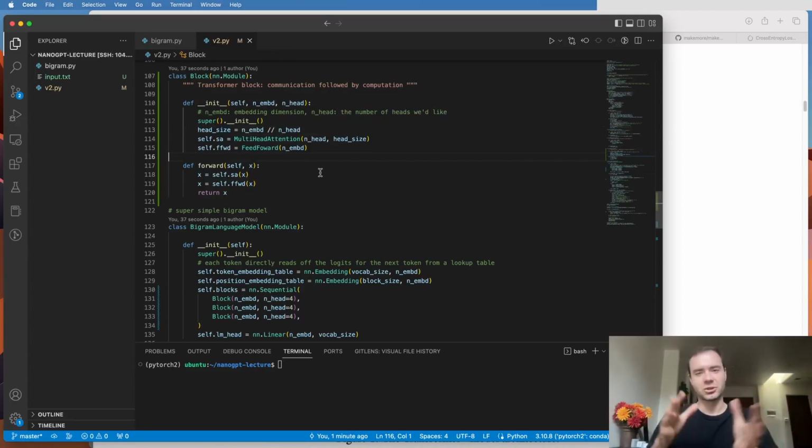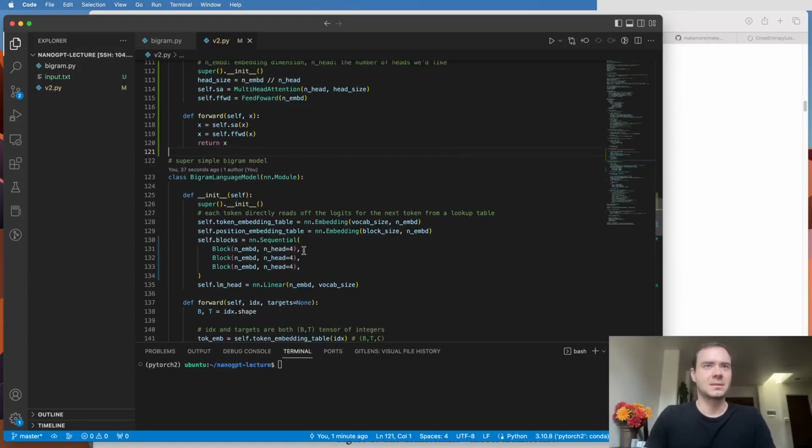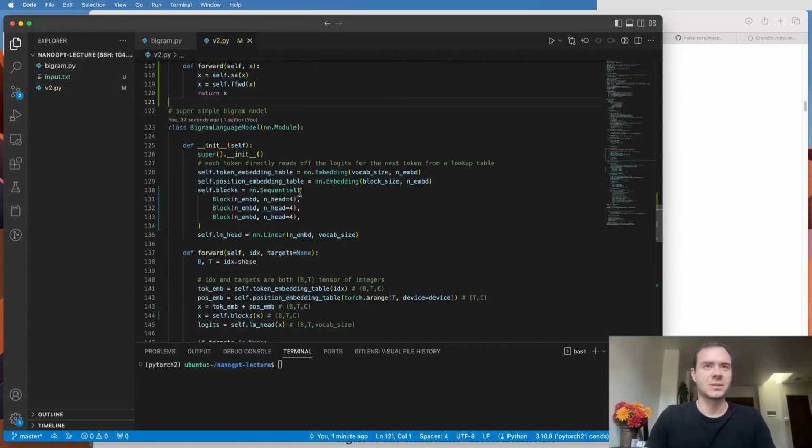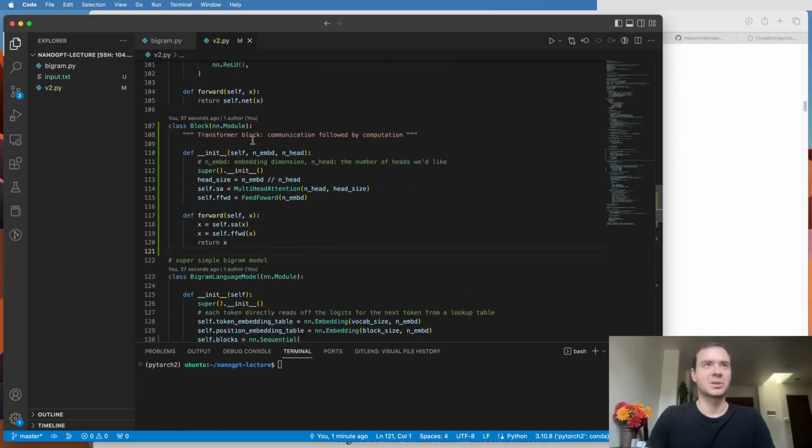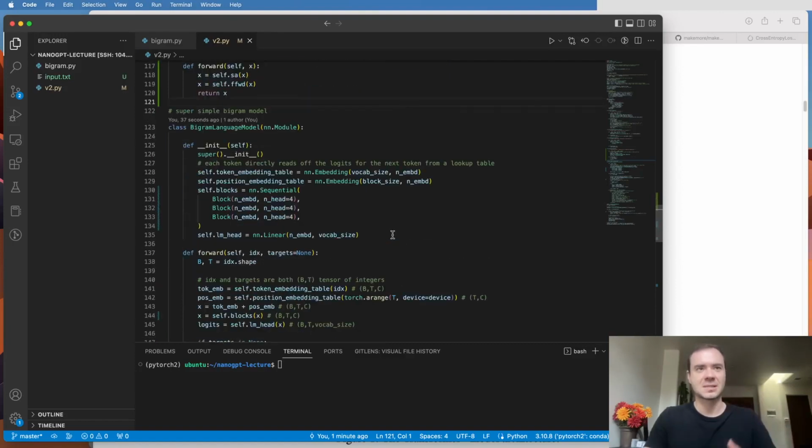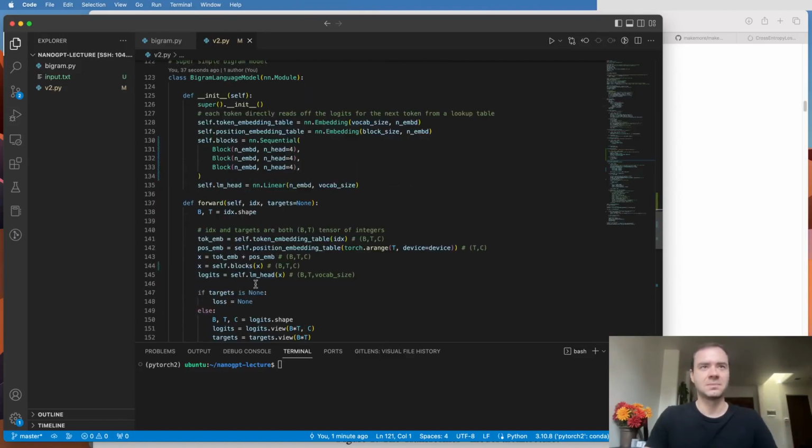So this is how the transformer typically structures the sizes. So the head size will become 8, and then this is how we want to intersperse them. And then here, I'm trying to create blocks, which is just a sequential application of block, block, block, so that we're interspersing communication and feed-forward many, many times, and then finally we decode.